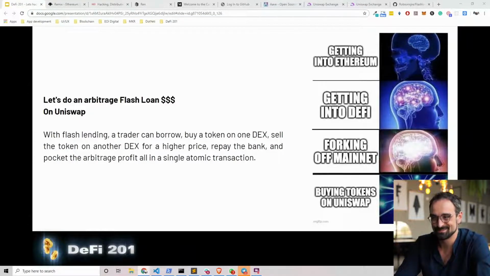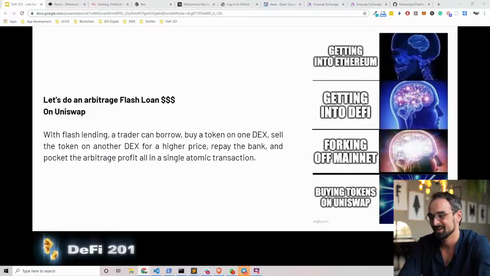All right, so this is a funny illustration where people are getting into DeFi, first getting into Ethereum. Wow, cool. Then you get into decentralized finance, then you're actually forking some different codes and you're like, wow, interesting. And then you are buying tokens on Uniswap and then it clicks and then you're fully into the next cyber